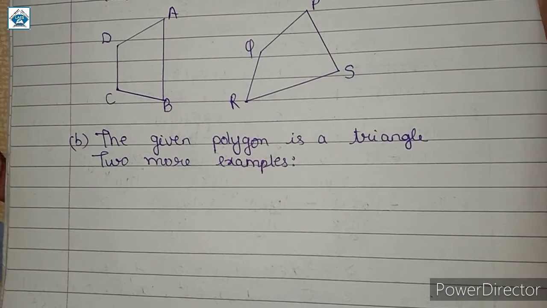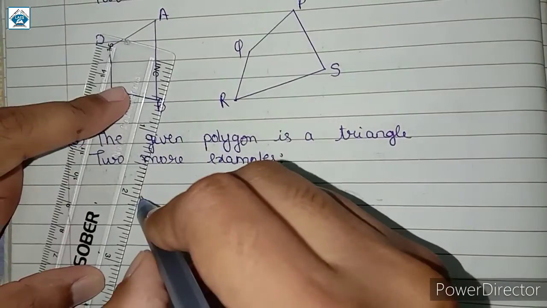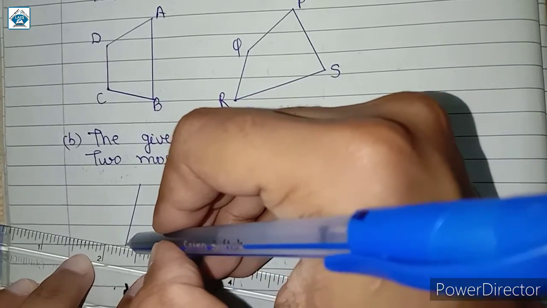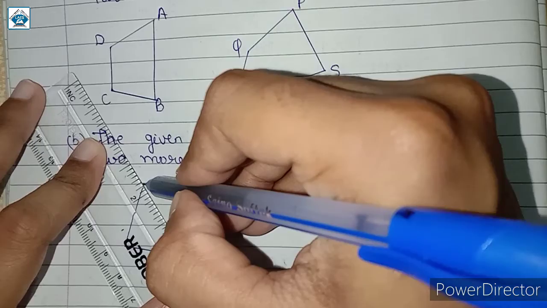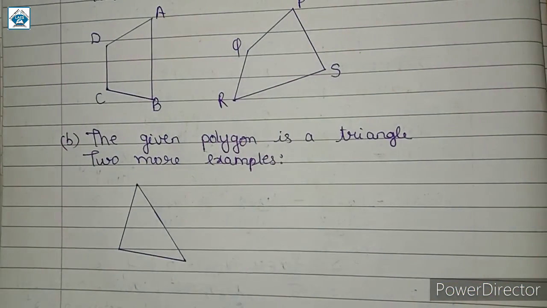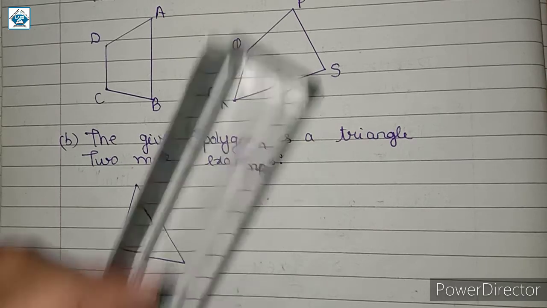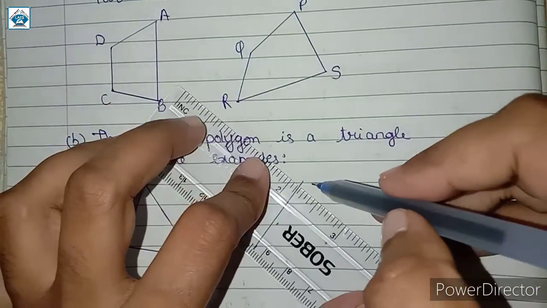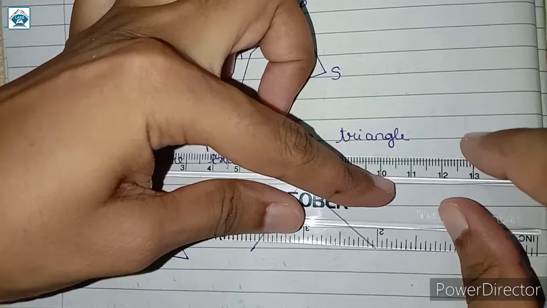So we are going to draw 2 more examples of it. Like so, this is a triangle. This is a triangle which is a bit different from the one given in figure B, and also this is also a triangle.